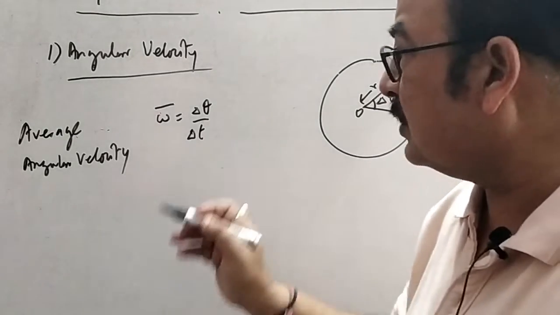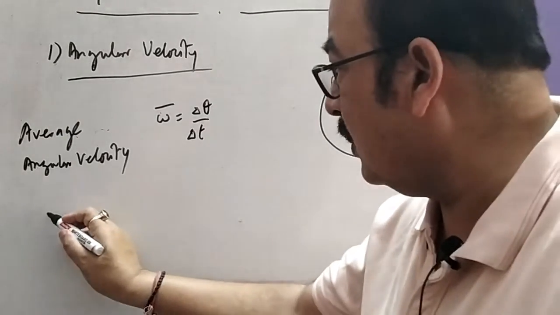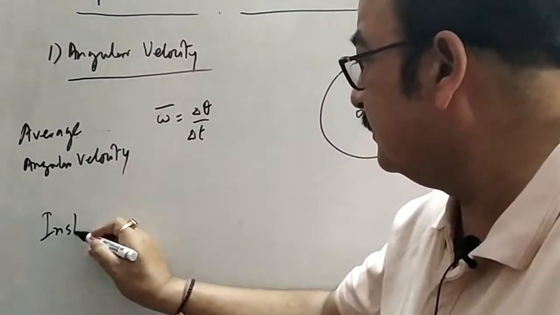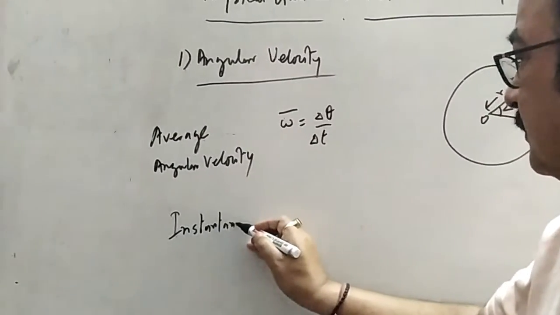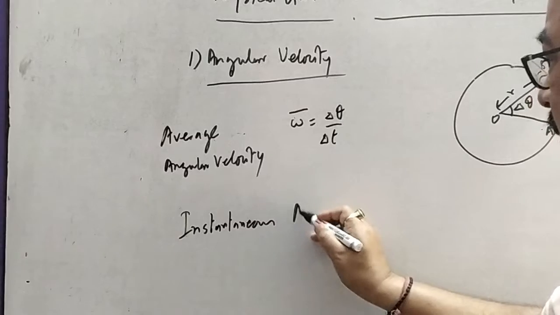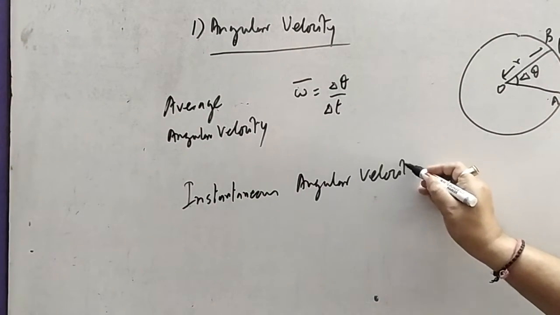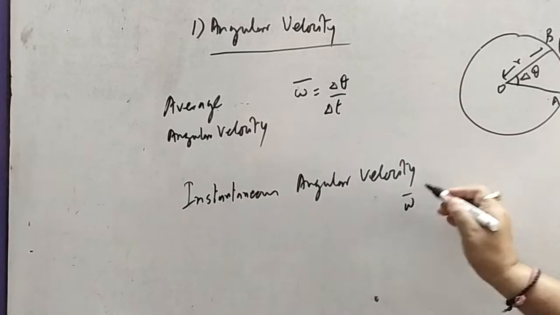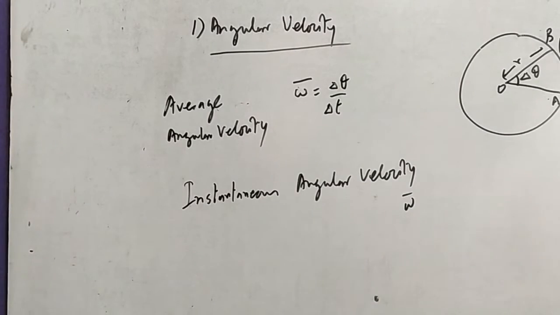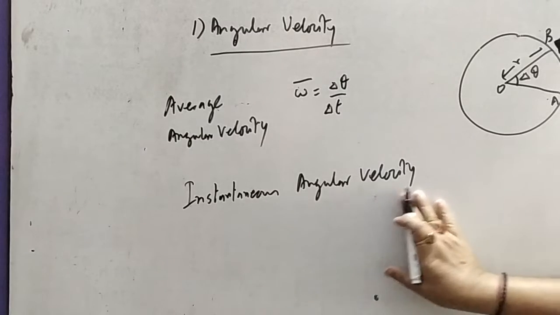If we want to know the exact value, then that we call instantaneous angular velocity. This bar will not be taken, but what we take is just omega.